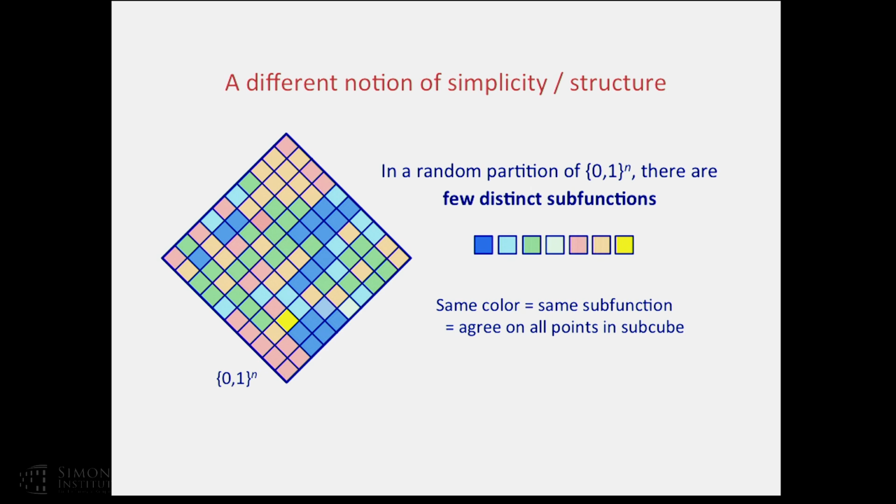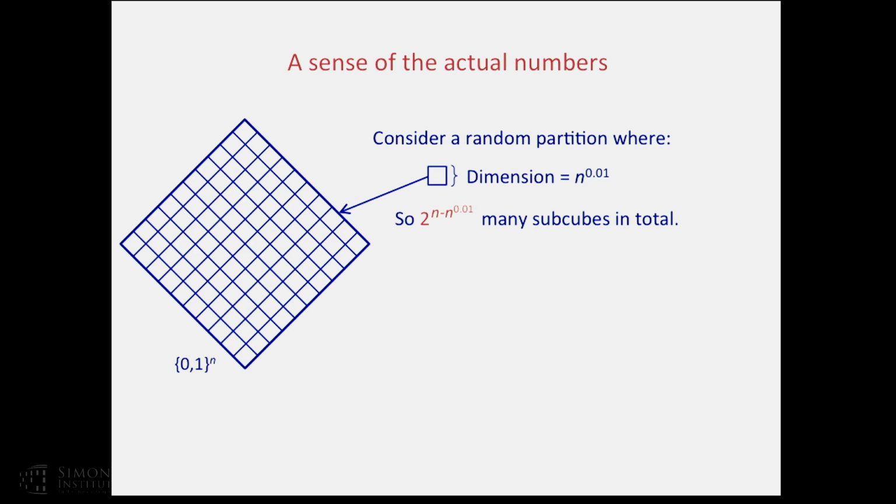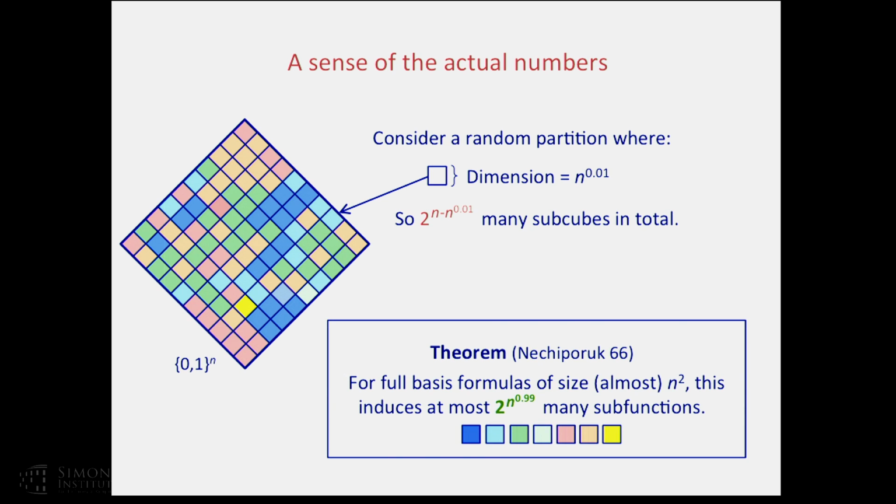Let me try to be slightly more precise, with a sense of actual numbers. Consider a random partition of the hypercube into cubes of dimension n to the 0.01. So there are 2 to the n minus n to the 0.01 many subcubes in total. What the technique says is that if you're dealing with a full basis formula of roughly quadratic size, then this induces only 2 to the n to the 0.99 distinct subfunctions, which is a lot less than the total number of subcubes.